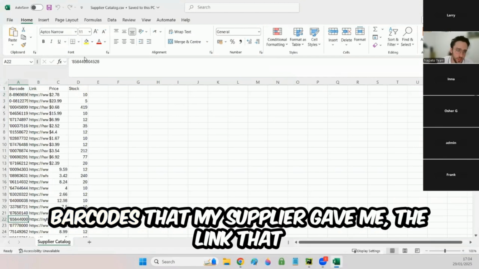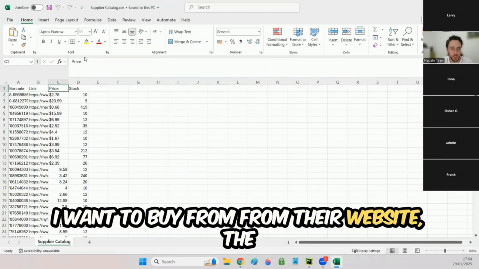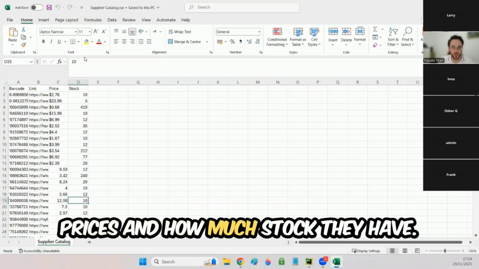For example, I will just show you an example catalog. So let's say that they gave you this catalog. This is a list of barcodes that my supplier gave me, the link that I'm going to buy from on their website, the prices and how much stock they have.